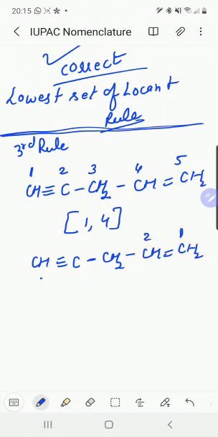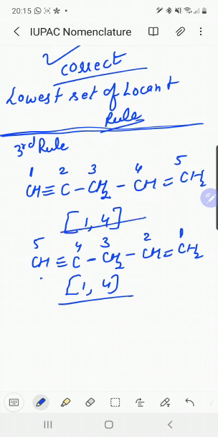1, 2, 3, 4, 5. Locants are 1 and 4. So the same locants. But when we number this compound, we will always give preference to the double bond in comparison to the triple bond. So we start the numbering from this end. 1, 2. This is the correct method.